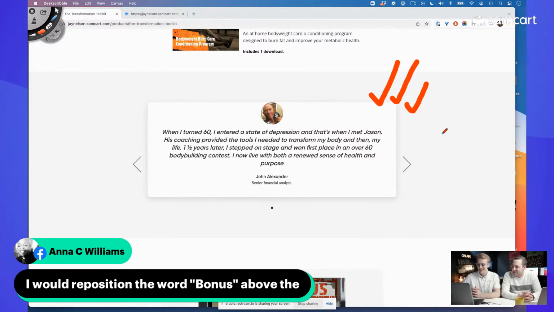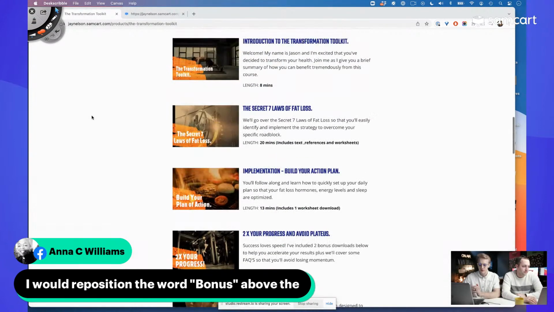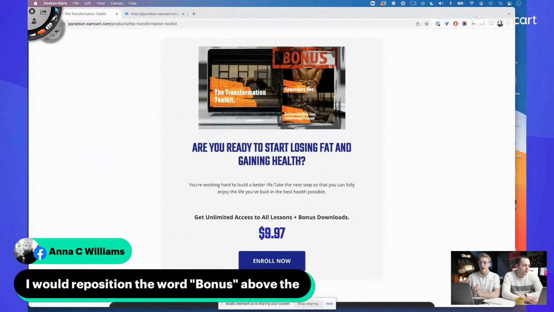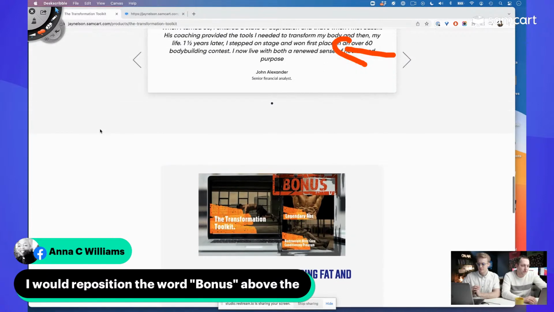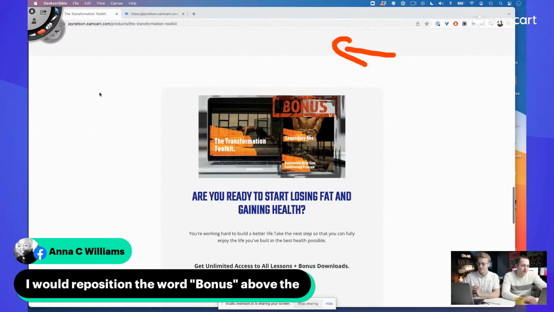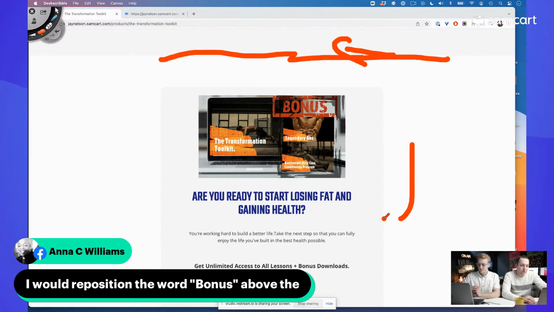Any other thing coming in here? Someone put a meal plan on here. Anna Williams said she would reposition the bonus above. She's talking about the bonus. So we have the bonus section. I would say the bonus section should probably get whatever the bonus is that you're offering on top of the transformational toolkit. It definitely belongs right here, right after the testimonials and right before you do this little recap section that's like, hey, come buy it.